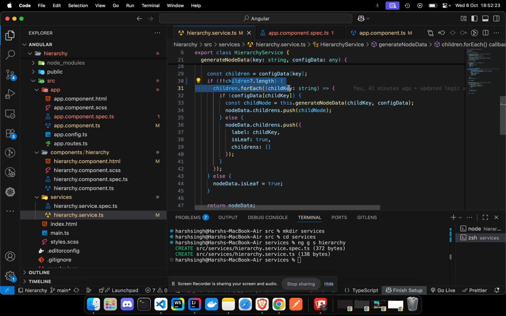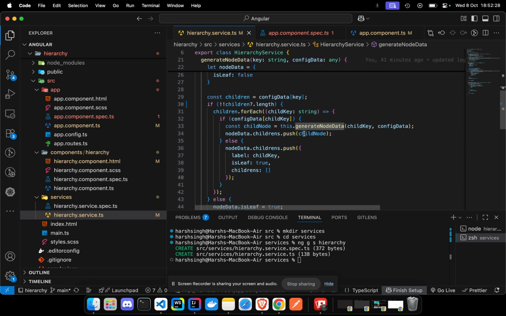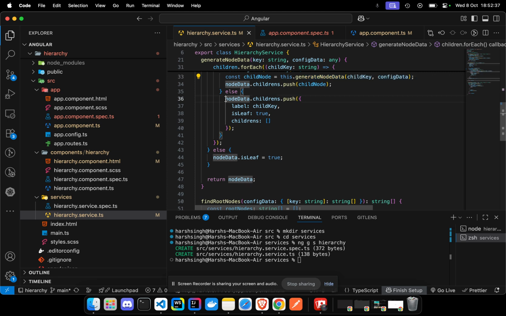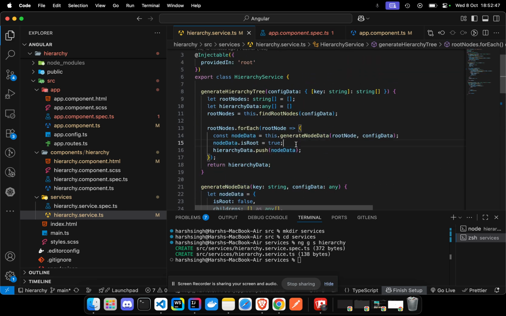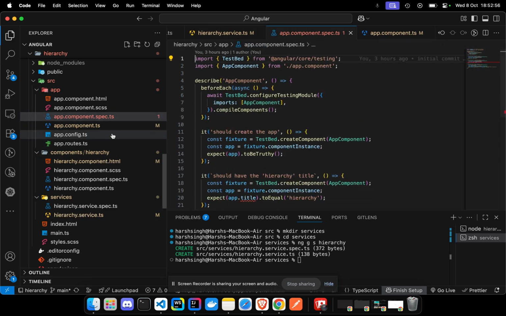Then if there are children, this generate node loops around and defines its inner nodes using recursion. If there are no more nodes present, I just define it and push the node, and then the node is returned, and all the nodes which have been initiated from here are roots. So I'm just pushing it and sending it back.